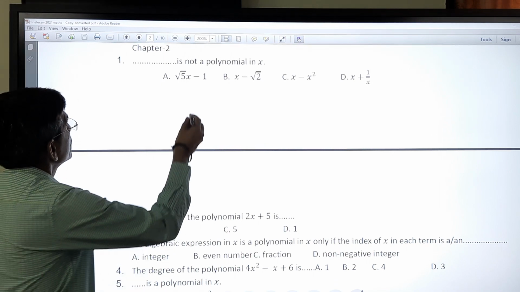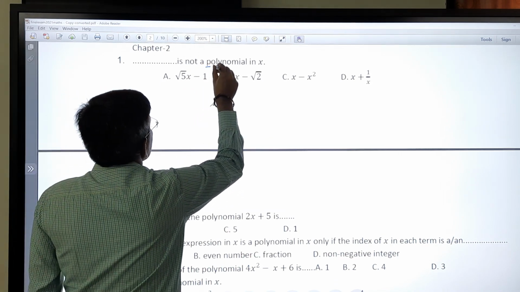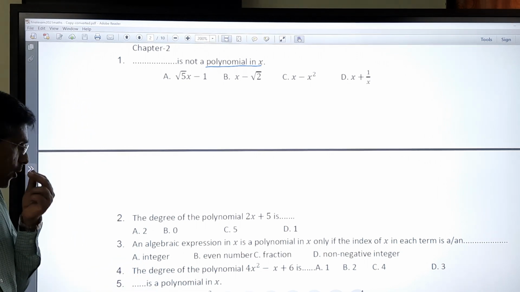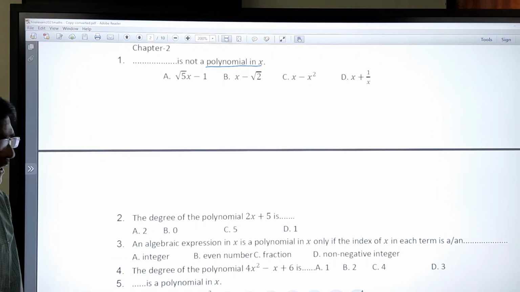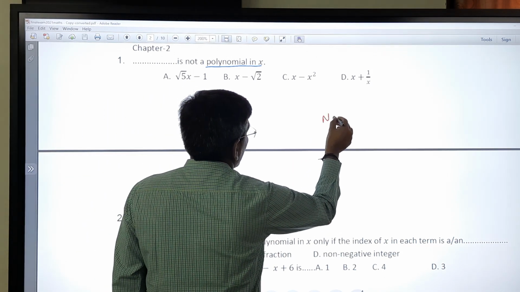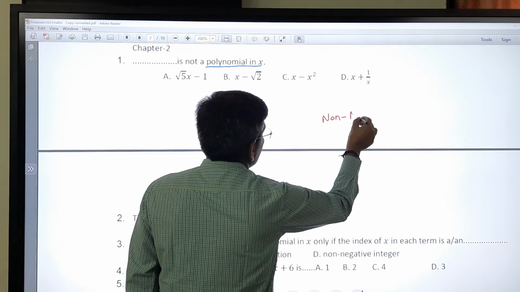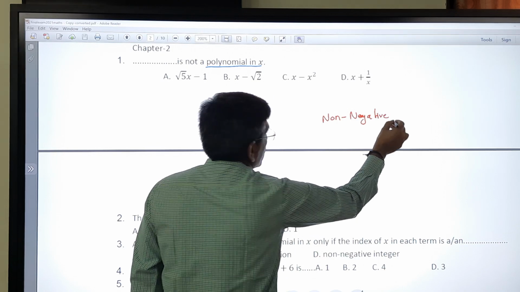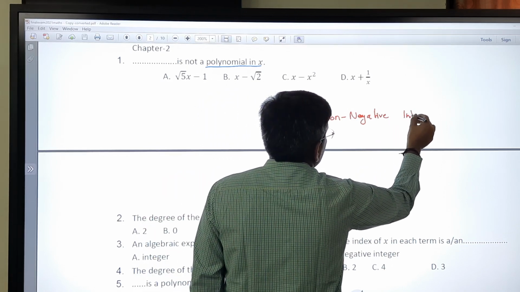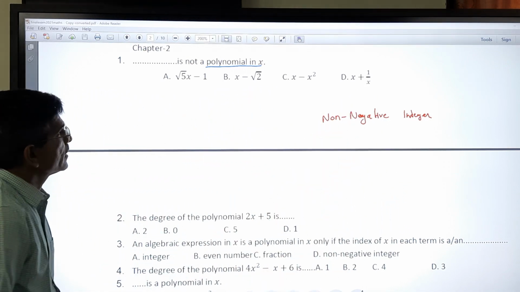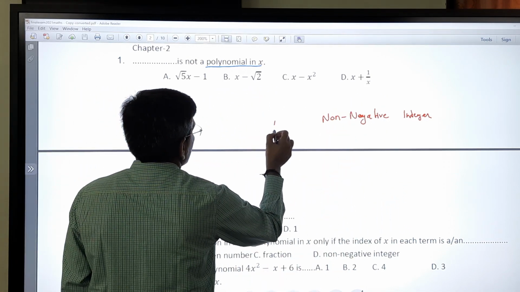Now the question is, which is not a polynomial? We have to remember polynomial means an algebraic expression with powers that are non-negative integers. Always remember it.